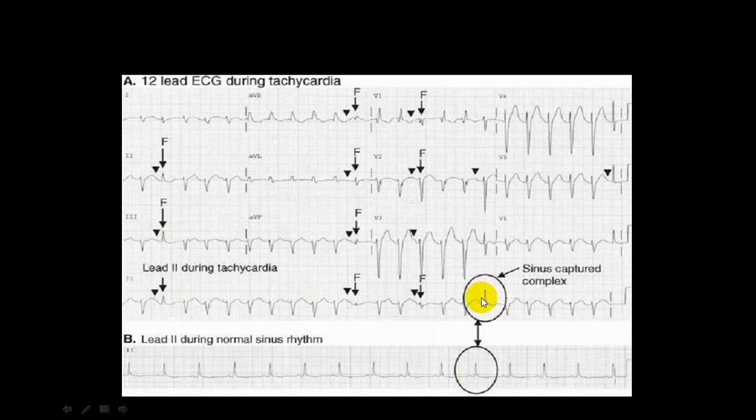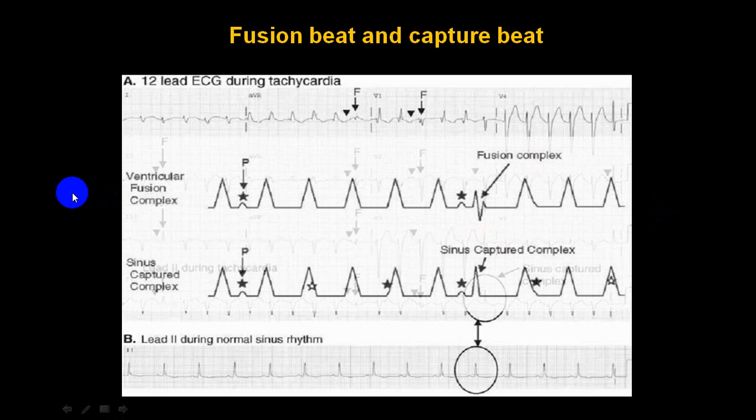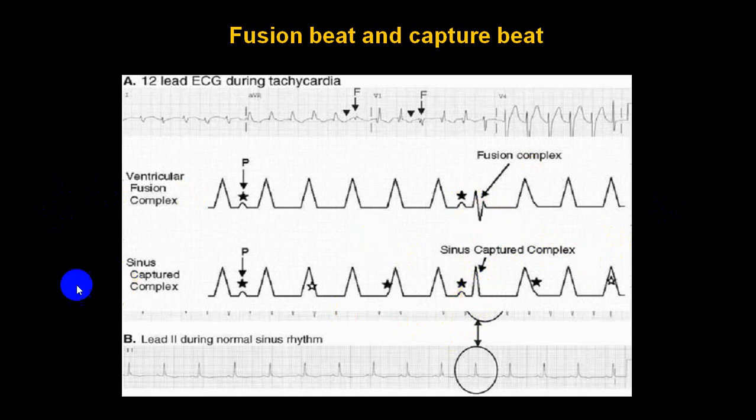Normal sinus. Looks like normal sinus. You can see this. Looks like normal sinus. So these are capture beats. We'll have another ECG also. So this is a fusion beat and a capture beat. So see this shape and see this shape. This is a normal sinus complex-like beat. So this is a capture beat. This is a fusion beat.